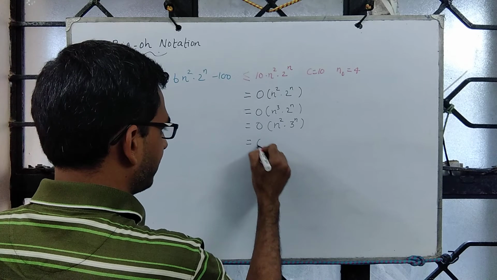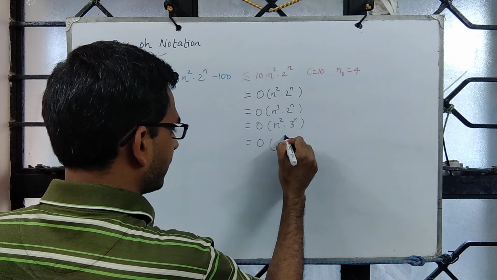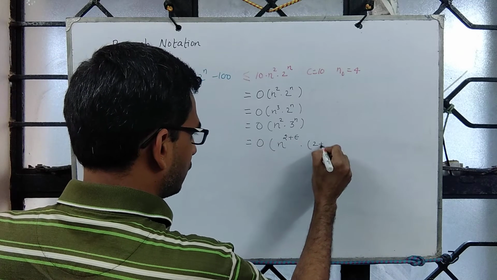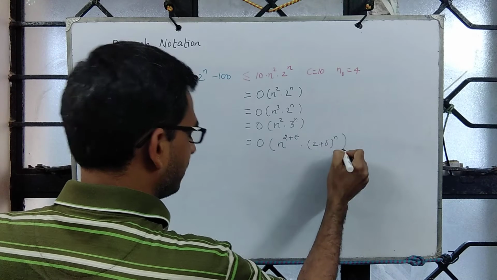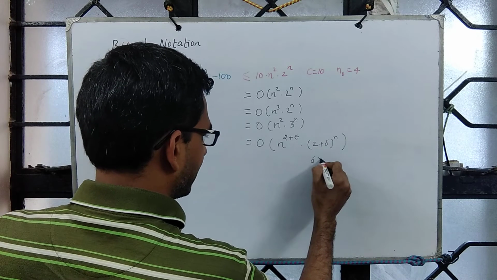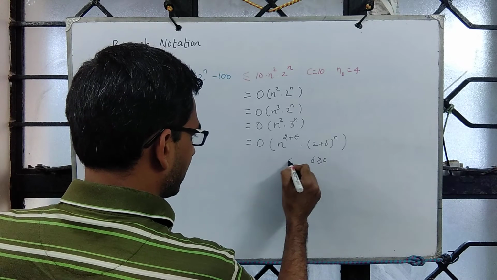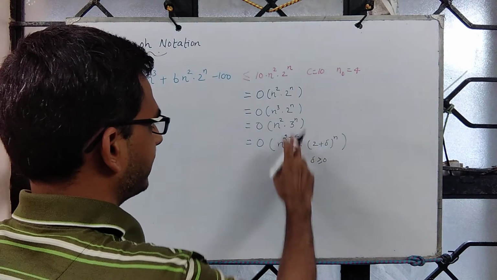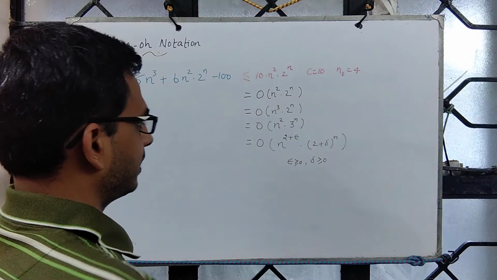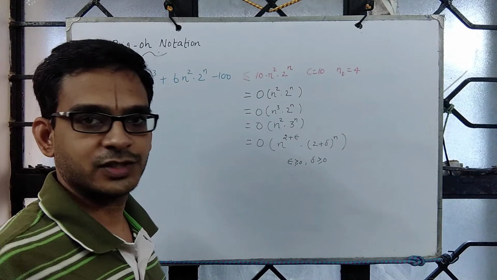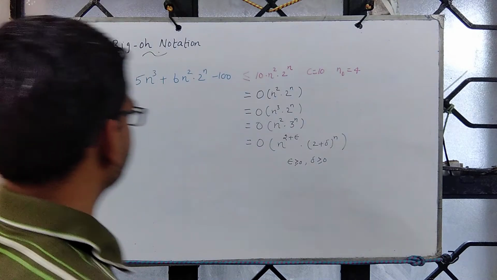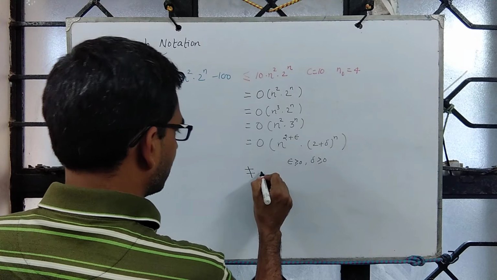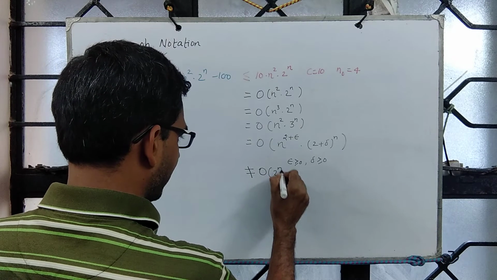In general, this can be upper bounded using n power 2 plus epsilon, times 2 plus delta to the power n, where delta is greater than or equal to 0 and epsilon is greater than or equal to 0. If you substitute 0 for both, you get n square times 2 power n, and starting from this it is true for other values. We also see that this one is not order of 2 power n.